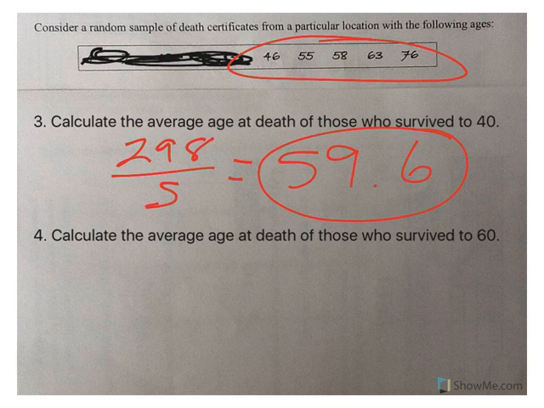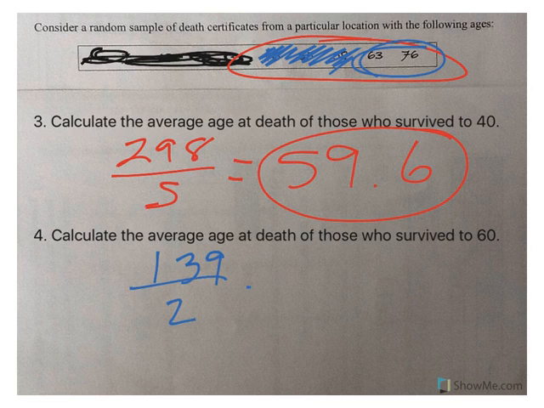And then if you want to go to 60, you get rid of everyone except the people who made it to 60. So we add those two, and we take 139 divided by 2. If you make it to 60, you can expect to live to be 69.5. So you can see that's much longer than at birth. Well, it makes sense. You've lived longer, right? So you've got a better chance.